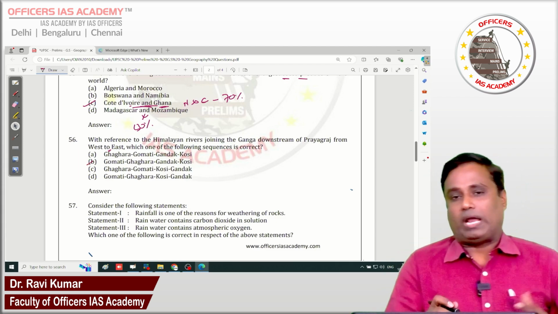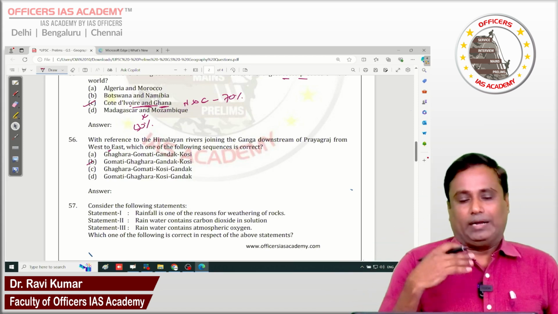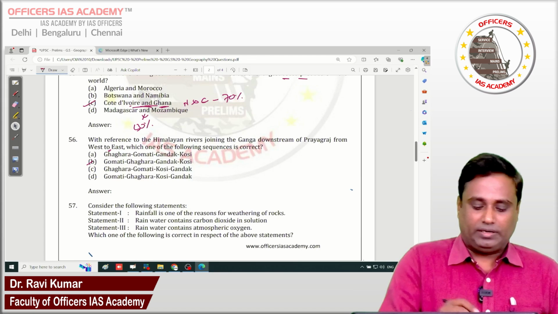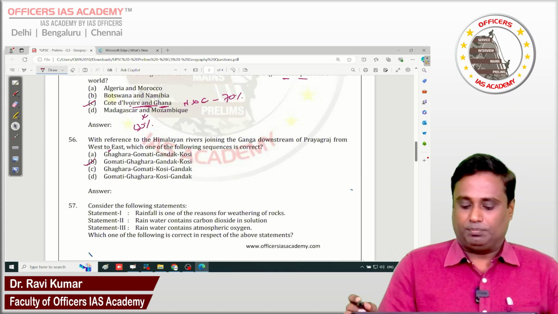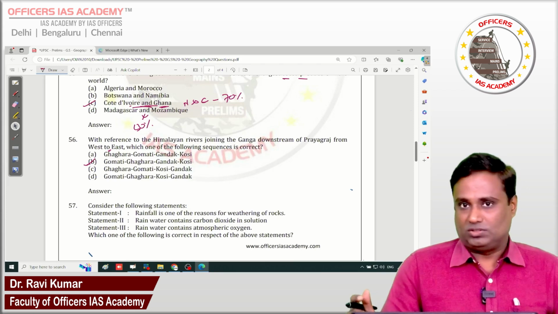So the people who have the practice of drawing Indian rivers and practicing these places in the maps regularly can easily mark it properly. Otherwise they'll get confused whether Gomati will come first or Gagra first, something like that.